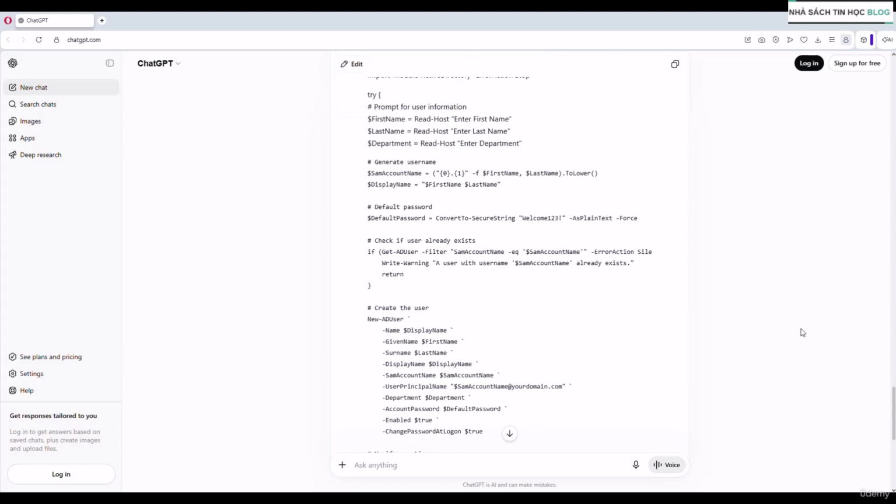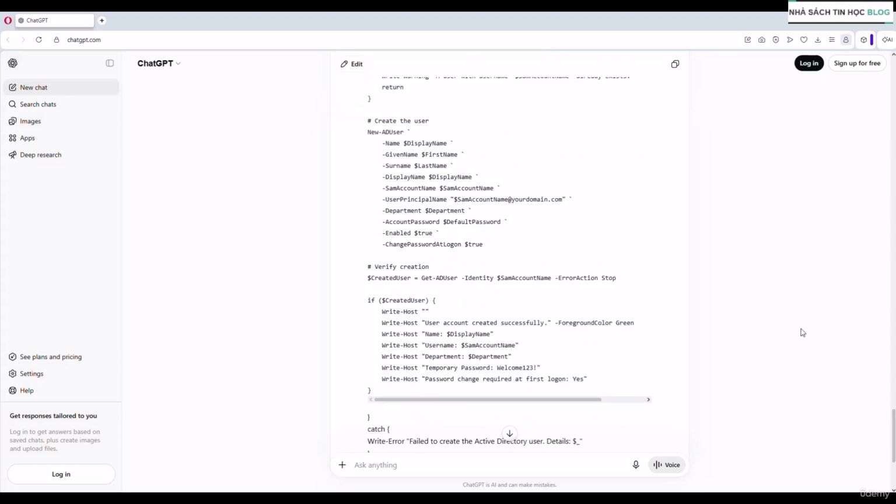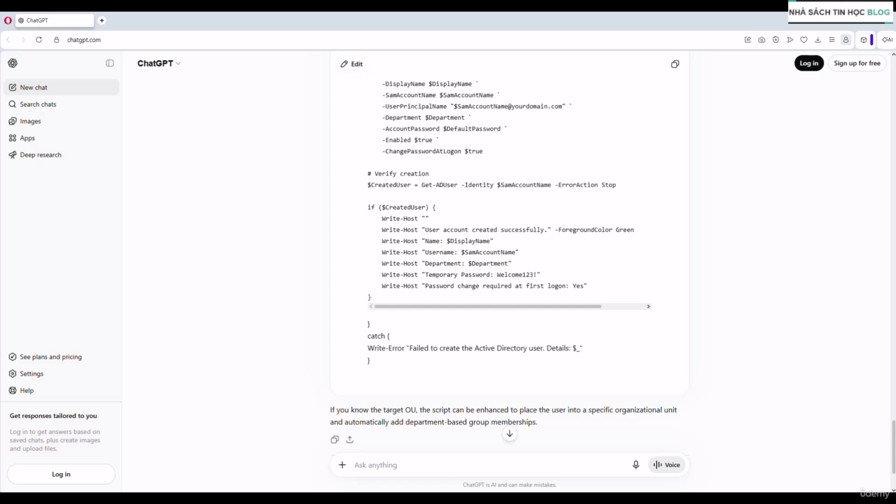So have a look here at what it's produced. It's clean, it's readable, and it exactly follows the logic we described. That's the power of a well-structured prompt. Now, I've spoken twice now about PowerShell, but you absolutely do not have to just write PowerShell scripts. That's the neat thing about AI. Whatever language you want to write a script in, it can help you.